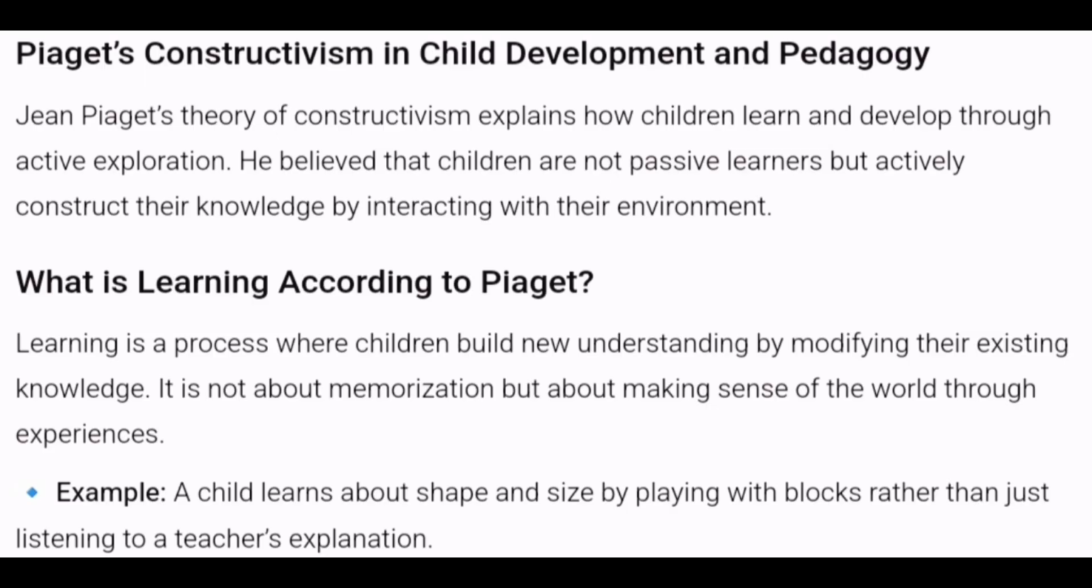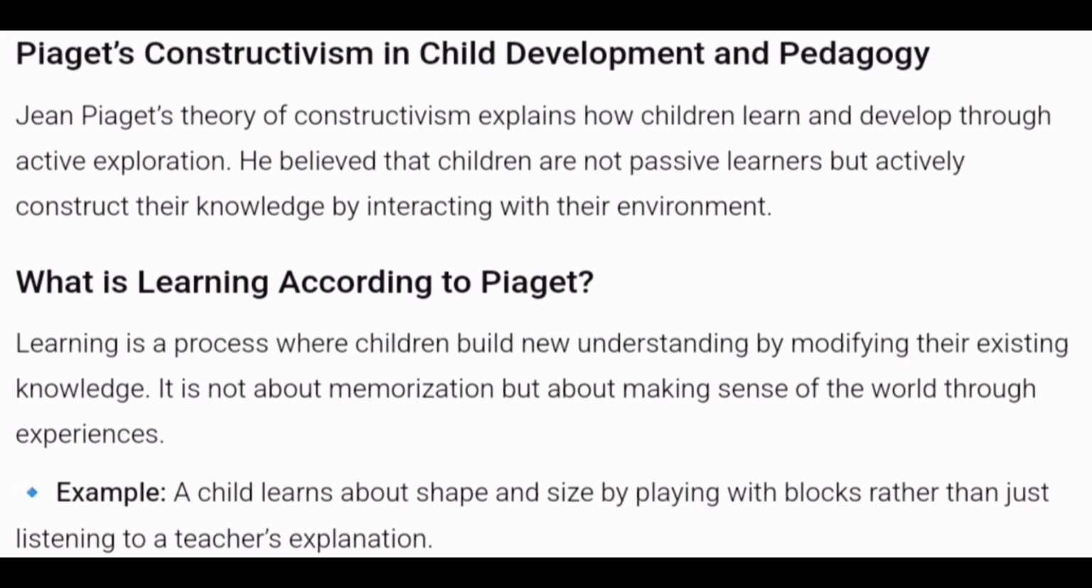All right. He also believes that students are not passive learners. What are passive learners? Passive learners means those learners who learn without interacting or without being active. They're just sitting and listening. All right. So these type of learners are known as passive learners. Now he says that children construct their own knowledge. And how do they construct their own knowledge? They construct their own knowledge by interacting with the environment.